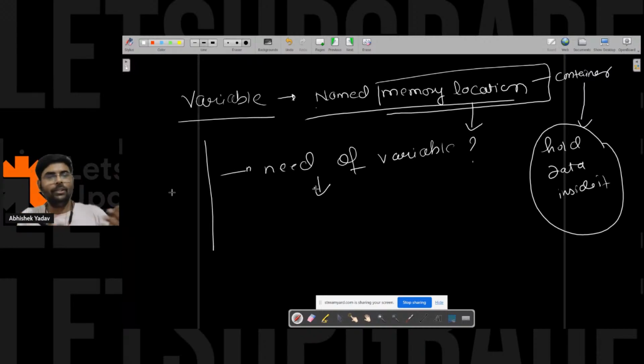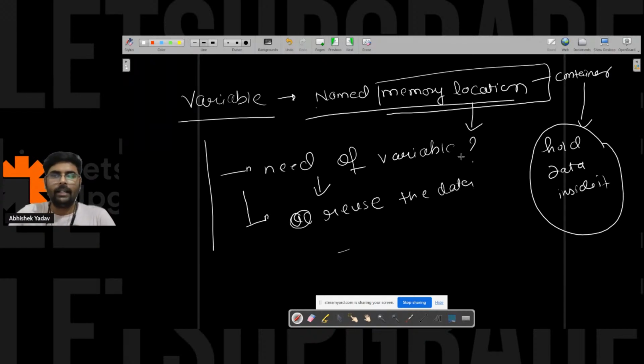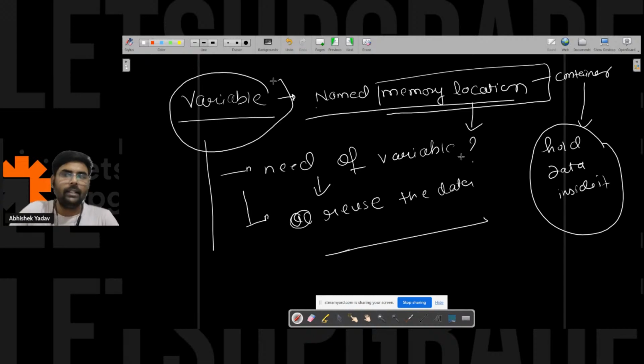On a rainy day, you hold some stock. During the COVID time, you hold some stock. Why are you holding the stock? To perform some operation, correct? To manipulate, yeah. So we hold the data so that we can access that data, and reuse the data again and again. That's why we have to create a variable.